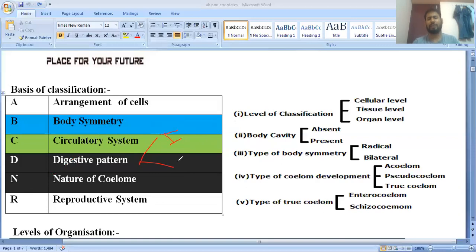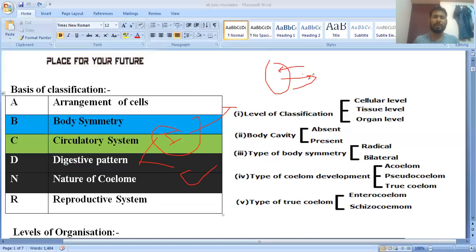So they have given how many types? Two different types. One is the incomplete, another is the complete digestive system. Why do we call it incomplete? Because the body has only one pore, used both for ingestion as well as egestion. Ingestion means input and egestion means output.